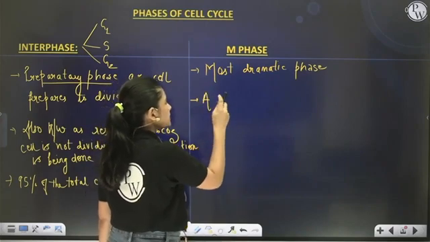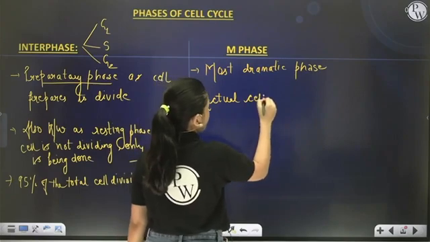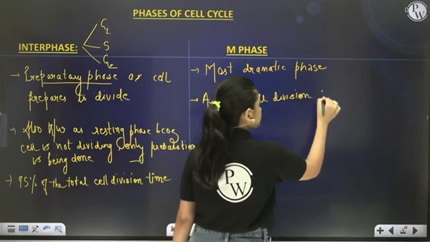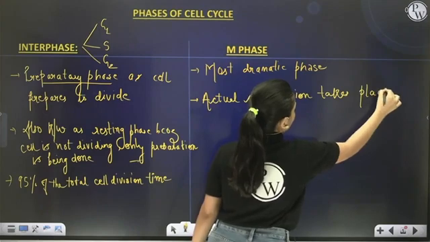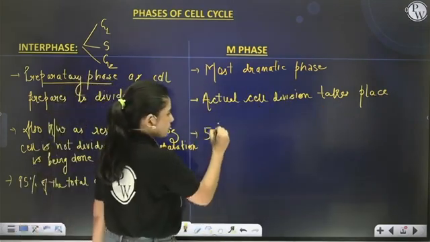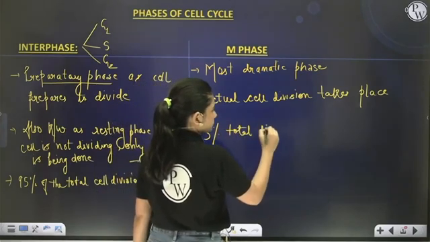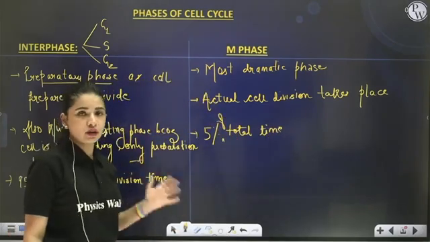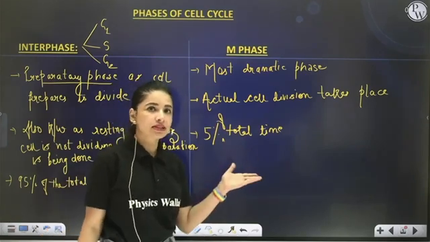Because actual cell division takes place during M phase. It only takes 5% of the total time. That means if 24 hours are there, then 95% will be occupied in interphase and 5% will be occupied during M phase.